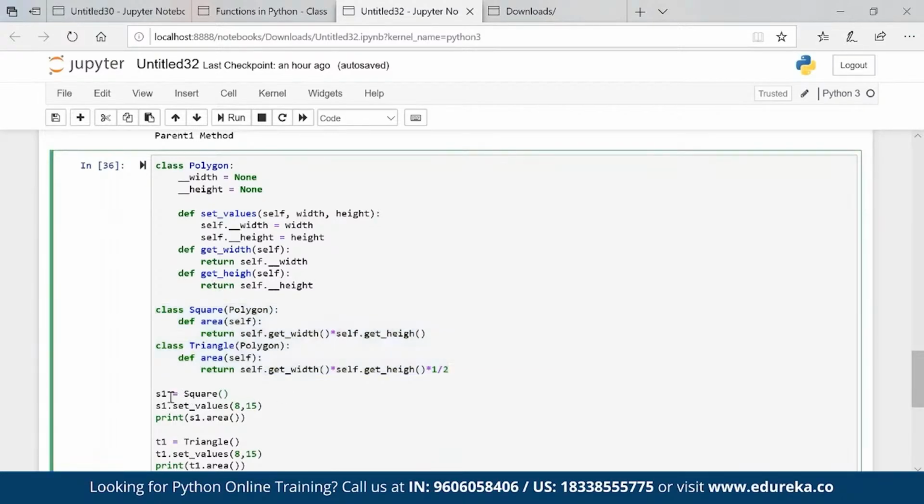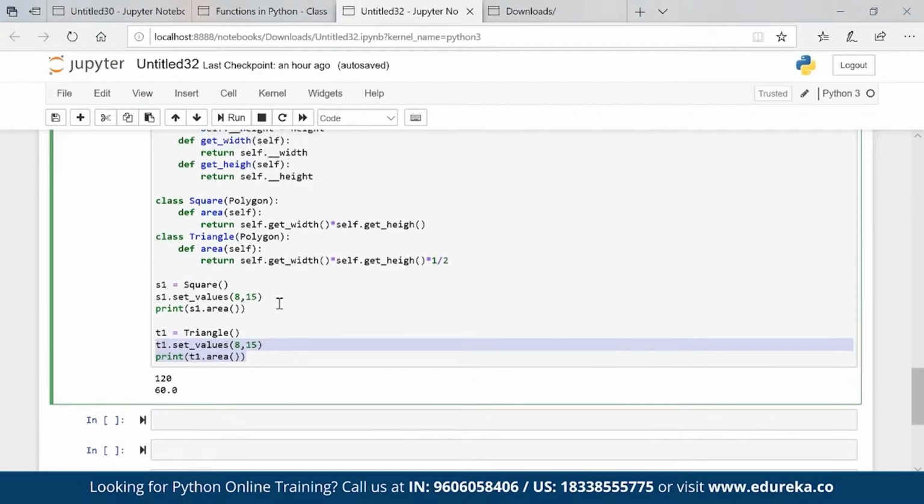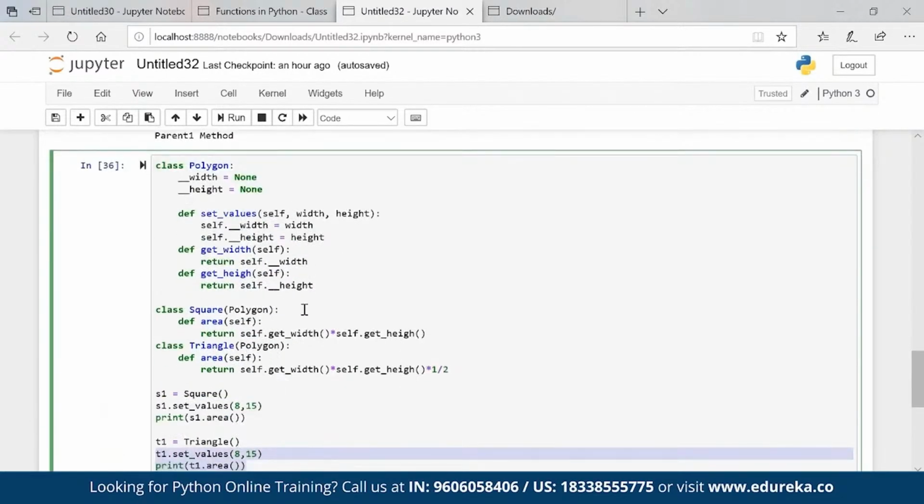I created an object S1 for square. I set the values through the setter. As I mentioned, I cannot set the values directly because these are private variables. So I'm calling this setter and then I'm finding the area. Same way for triangle, I am setting the values again and then I am finding the area again for triangle. So this is one small quick example which you can use for mathematical calculations for any of the polygons. Right?